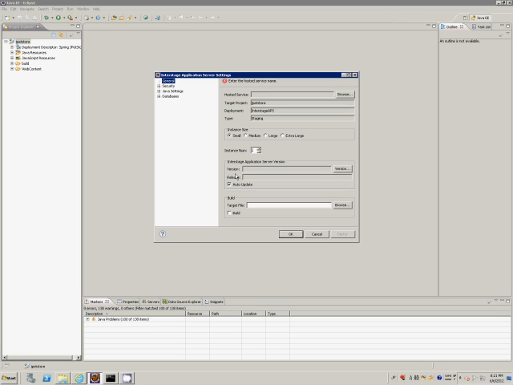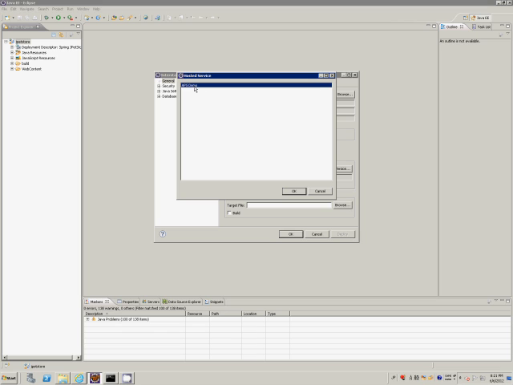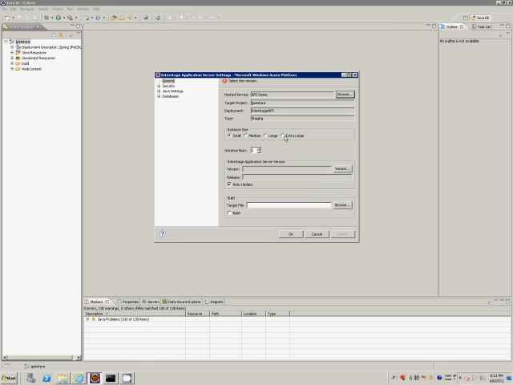In the General dialog, the first thing we have to do is specify the hosted service to which our application will be deployed. We do this by clicking Browse to display a dialog in which we can select from the available hosted services. In this case, we select APS Demo, which we registered earlier in this plugin.